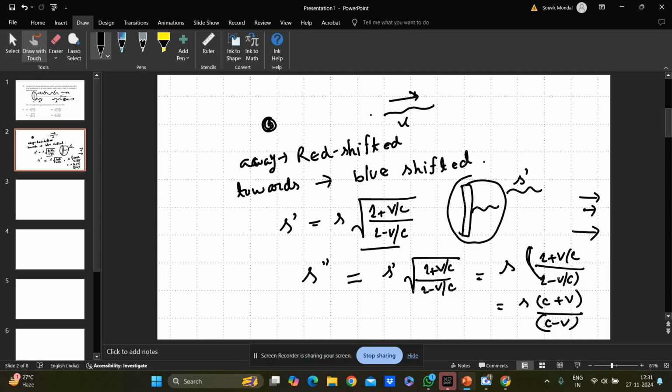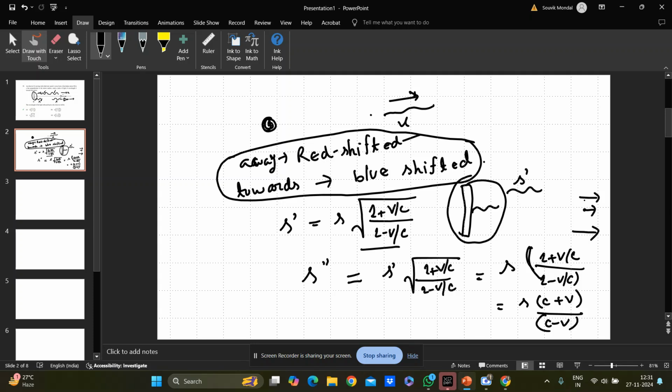Okay. So if you look at the solution, it is just a two-line solution and this is a simple problem, but you have to keep two things in mind. The first and most important thing is that if a source or observer, whatever, is moving away, then it gets red shifted, and if it is moving towards, then it gets blue shifted. Red shifted means wavelength will increase, and blue shifted means wavelength will decrease. This is the first thing.